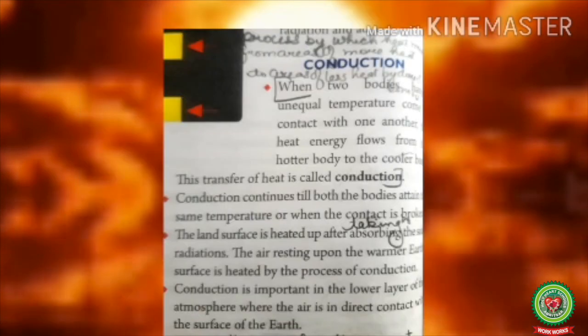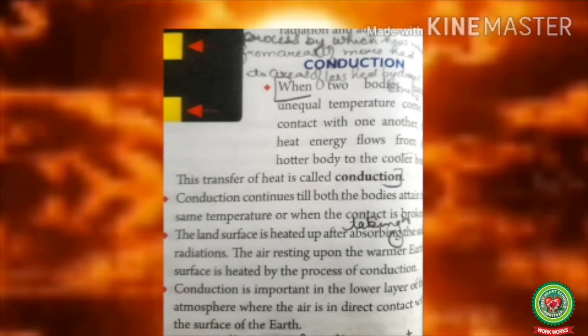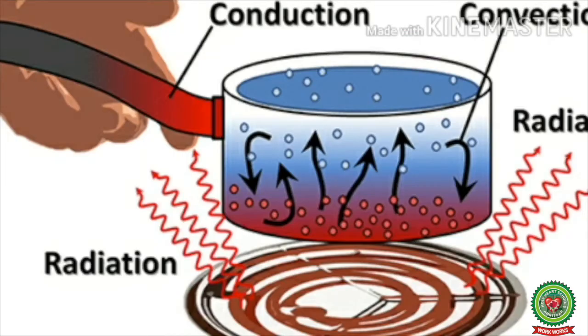Conduction. When two bodies having unequal temperature come in contact with one another, the heat energy flows from the hotter body to the cooler body, and this transfer of heat is called conduction. Conduction continues till both the bodies attain the same temperature or when the contact is broken. For example, when a pan is placed onto a gas top and the gas is turned on, the pan becomes very hot due to the conduction of heat from the burner to the pan.